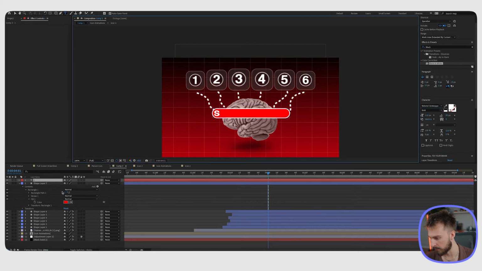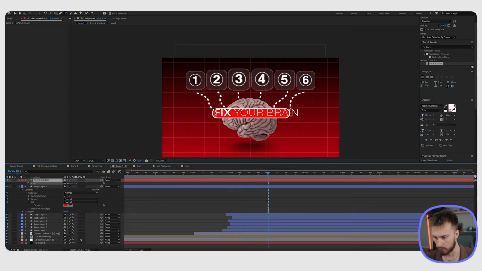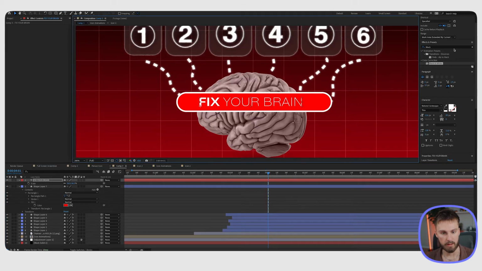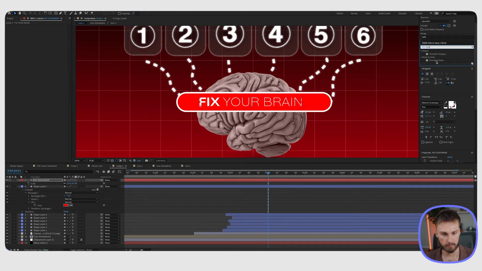We'll keep it at thin. Then we're going to scale this down. So now the next thing to do is scale this down to make sure it fits within our little background border. And just going to put it in the middle here. One thing that we can add to it is that turbulent displace to make the edges less smooth.